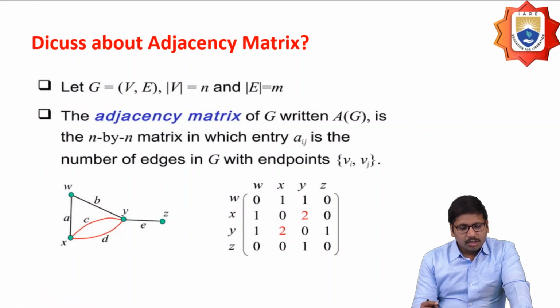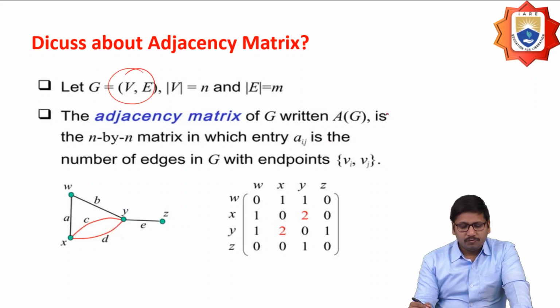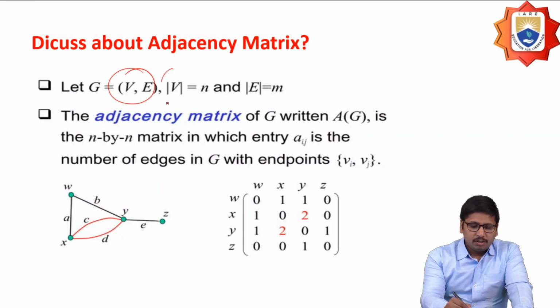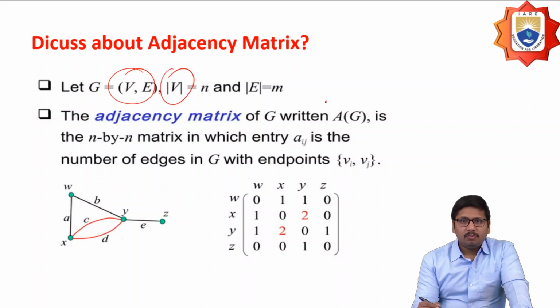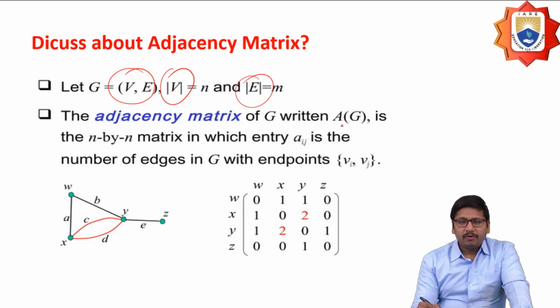And the next question is to discuss the adjacency matrix. Here, if I have the vertex set and edge set of the graph, mod V is nothing but the number of vertices in the graph, and mod E is the number of edges in the graph.